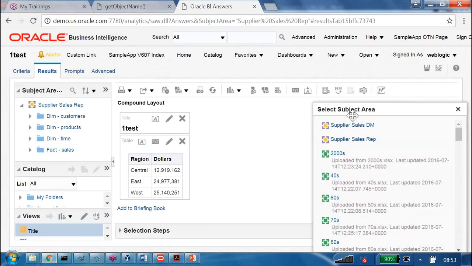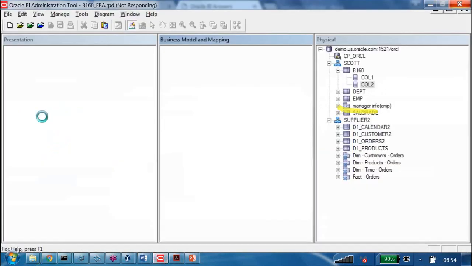Okay. Here we are saying one word called subject area, right? Subject area is an object of the presentation layer. On the physical layer, you are not going to do the reporting. On the BMM layer also, you are not going to do the reporting. You are going to do the reporting on the presentation layer. If the column is not available in the physical layer, how will you get it into the BMM layer? How will you get it into the presentation layer? How will you develop the report?